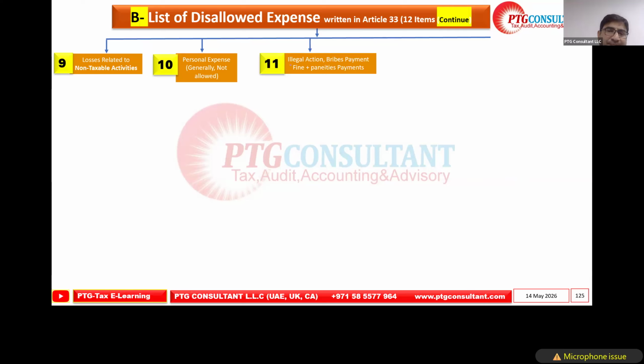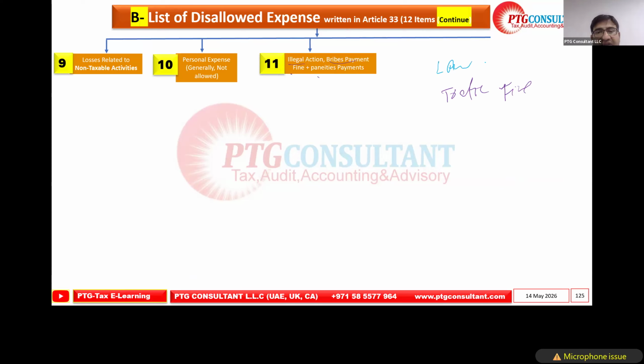Illegal action, bribes, payments, fines, penalties. This is also what we discussed previously. If we get a fine for a traffic signal, what is the important factor? Law. If we did some violation, and the law applied the fines and penalty, this is not during a commercial arrangement or performance.